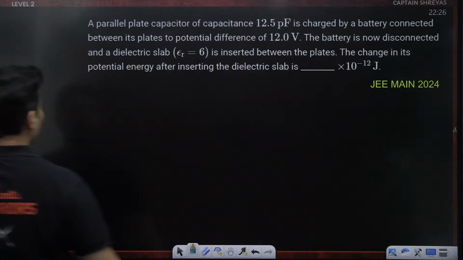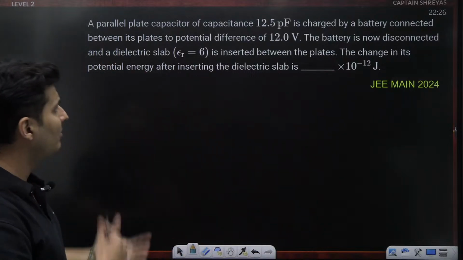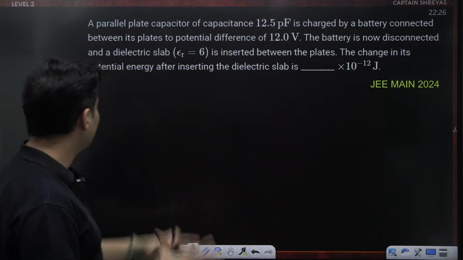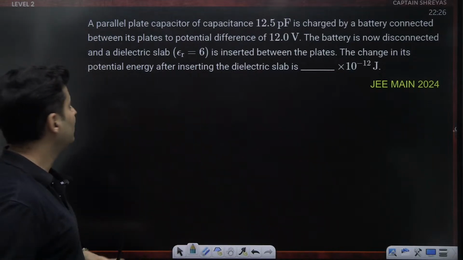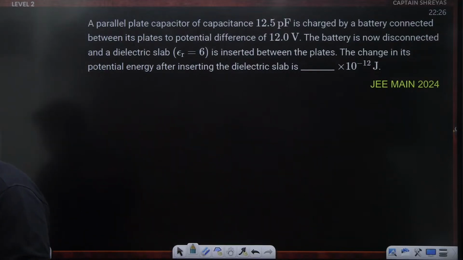Okay. Moving on, next question, guys, coming up on your screen. A parallel plate capacitor is charged by a battery connected between its plates to a potential difference. The battery is now disconnected and a slab is inserted. The change in the potential energy of the slab is asked.